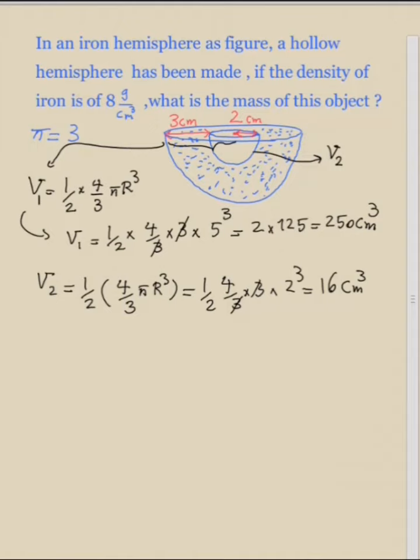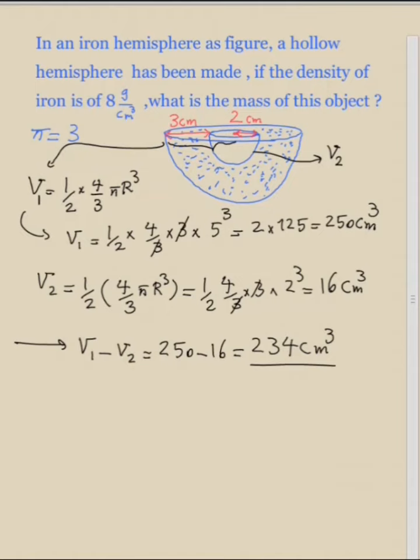So as you see, we have found the volume of the bigger hemisphere, and we have found the volume of the hollow hemisphere too. So the volume of the part which is colored in blue is equal to the volume of the bigger hemisphere minus the volume of the hollow hemisphere. So 250 centimeters cubed minus 16 centimeters cubed, which is equal to 234 centimeters cubed. And this is the volume of the part which is colored in blue. This is what we need to solve the rest of the question.